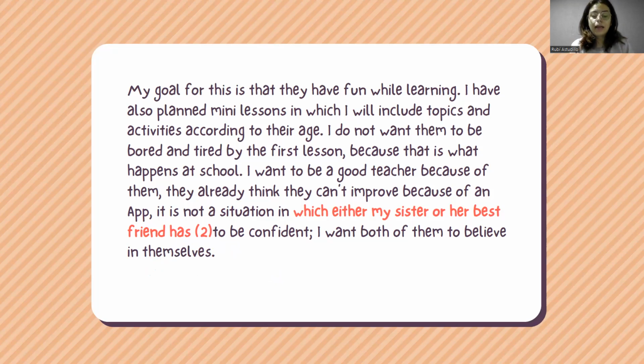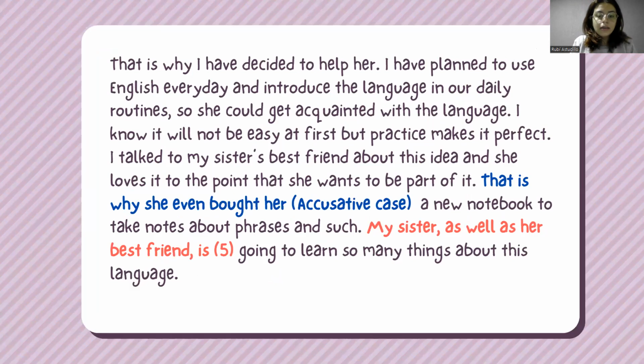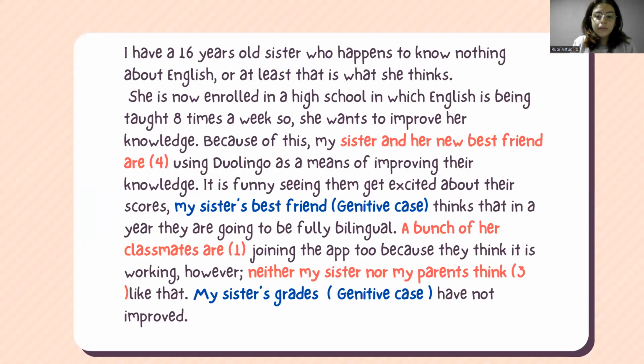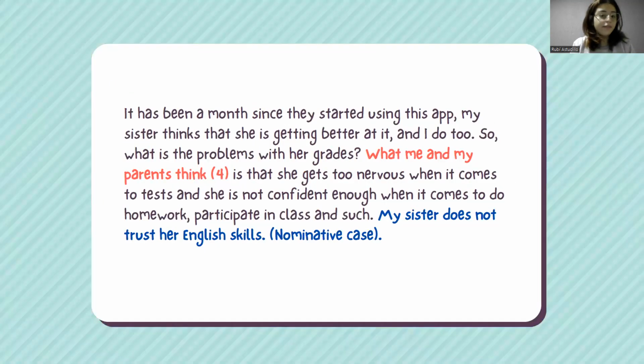This is the story that I have created in order to explain the cases and the rules. So to review the cases, the first one is the nominative case.